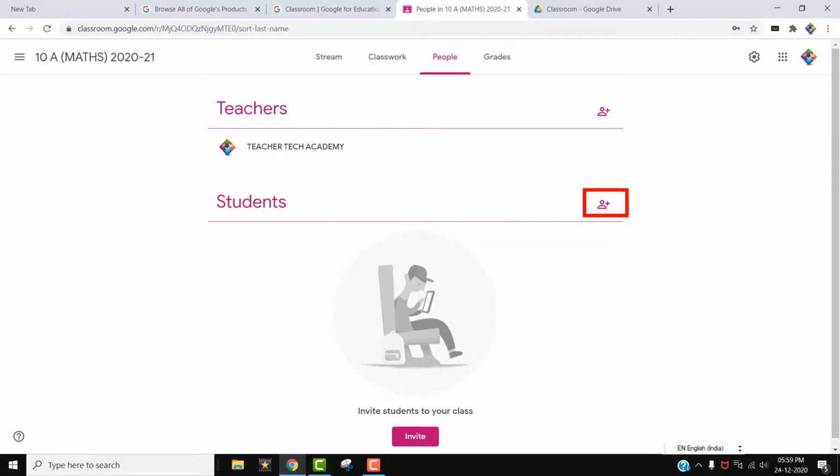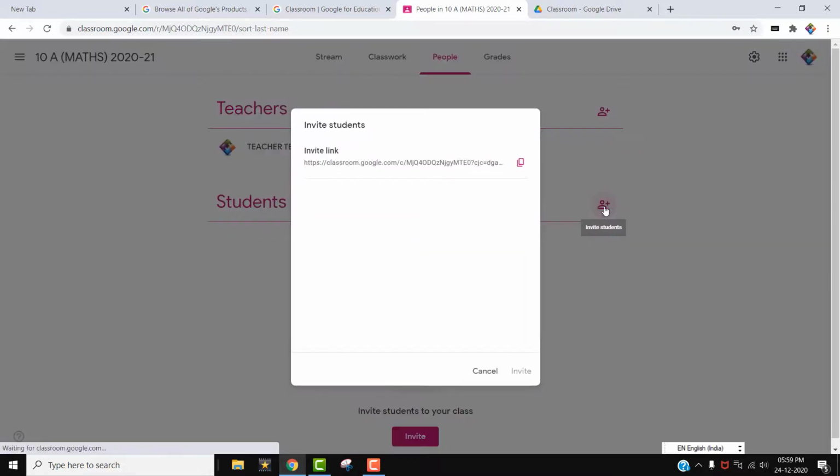Okay, this is the icon. When you click this icon, it will ask you to type the email ID of the students. This is the first method to invite the student. The first method: open this page by clicking that icon. Then type the student's email ID. I am typing the student's email ID here.